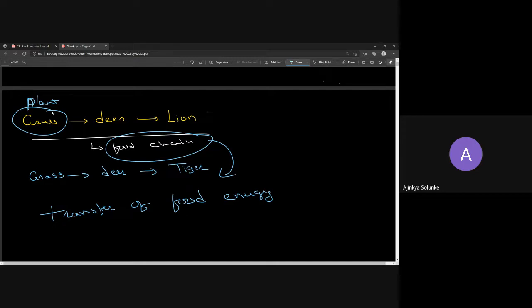Herbivorous, right? Carnivorous means eating animals, herbivorous means eating plants. So if the first is plant, the second must be herbivore. And what might the third be? Who eats herbivore? Carnivore. So that means it is compulsory that your first organism is plant, then comes your herbivorous, and then comes your carnivorous. That is how it works.